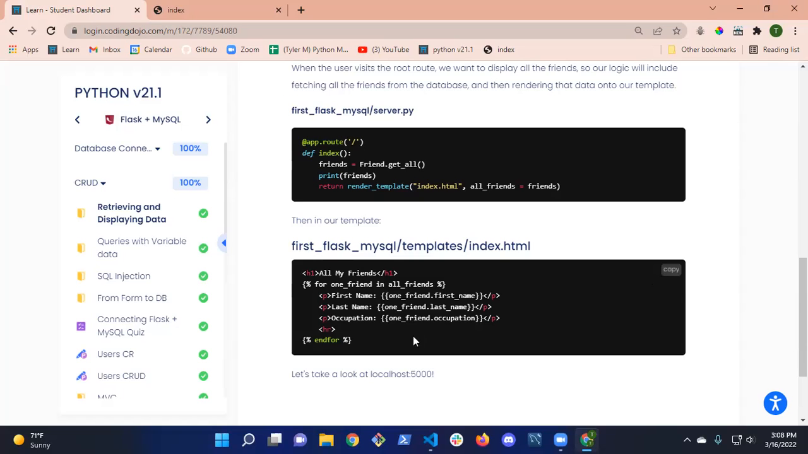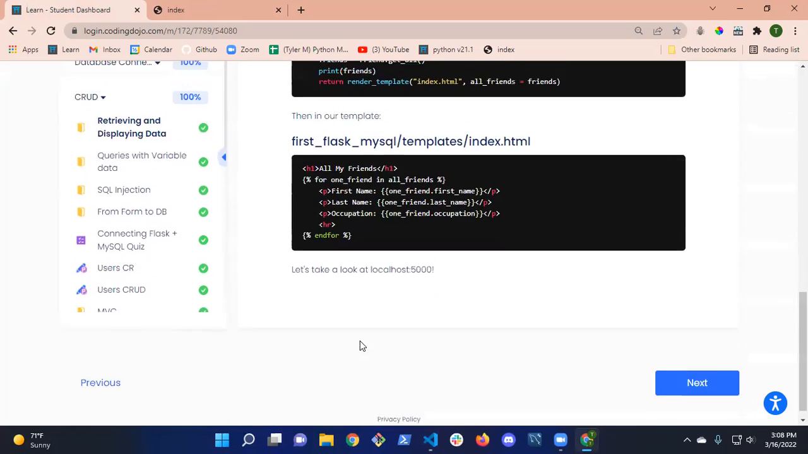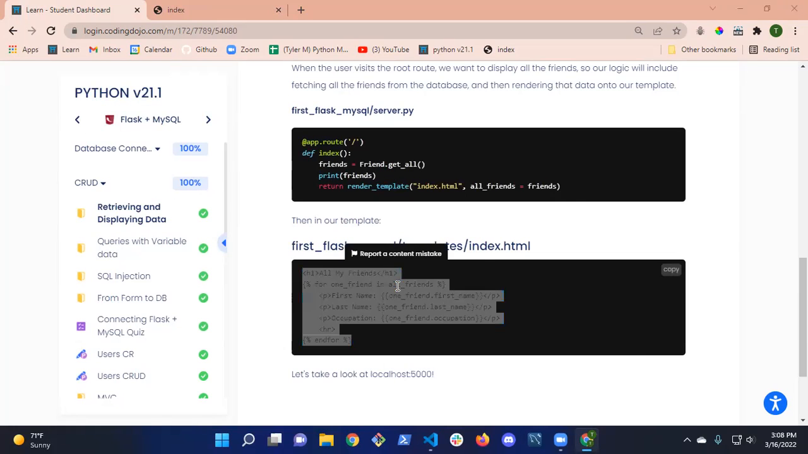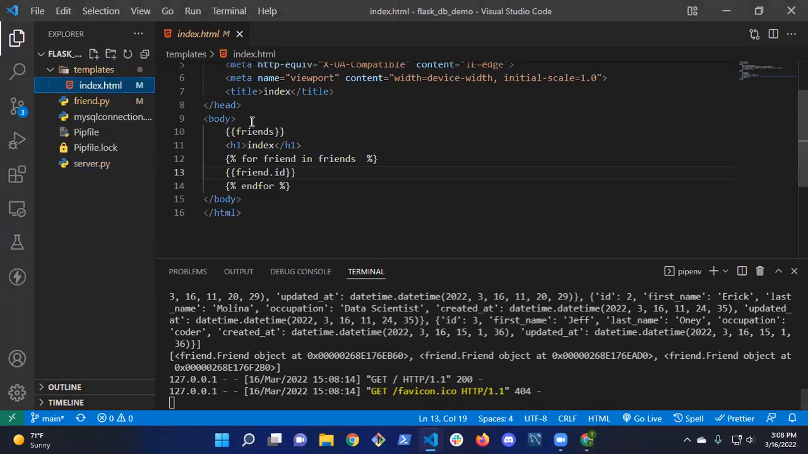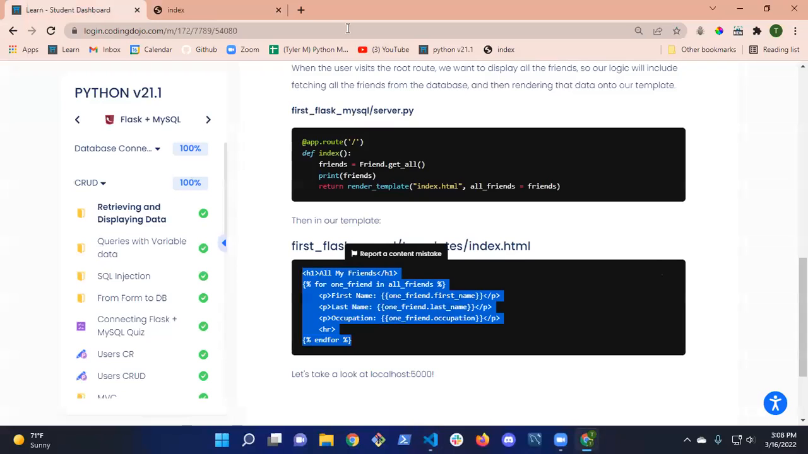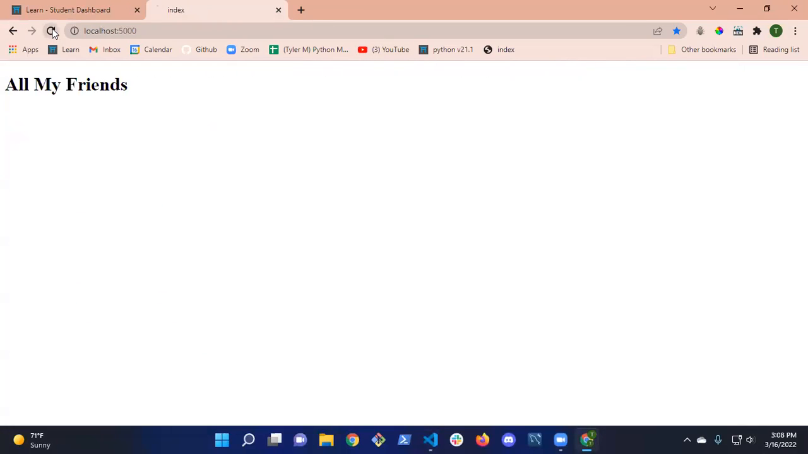So I'm just going to copy this and paste it in. Instead of the kind of sloppy HTML I have, I'm just going to put their code in here. I'm going to paste it, save it. Now I'm going to go back and see if it worked. And I don't see my friends.